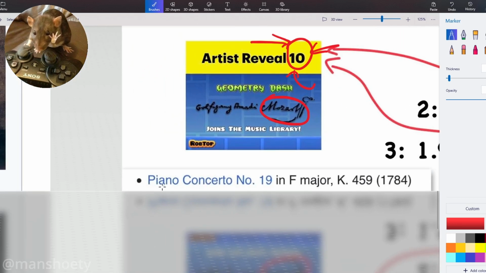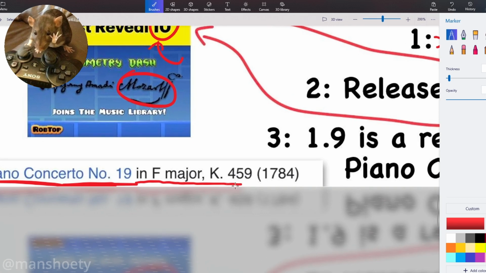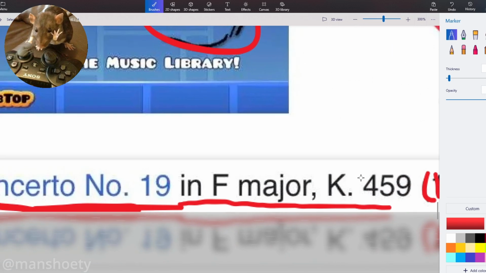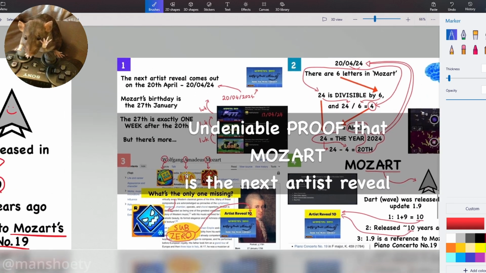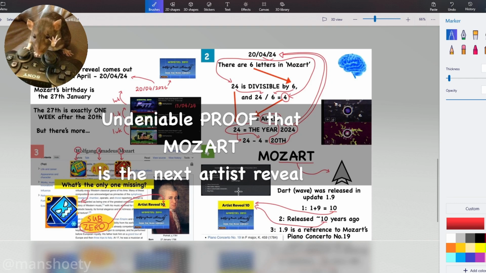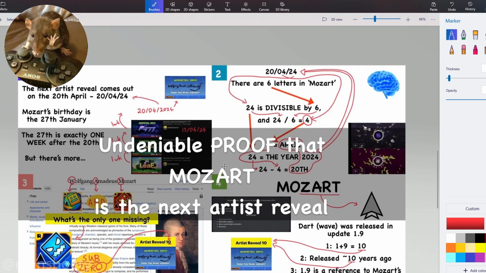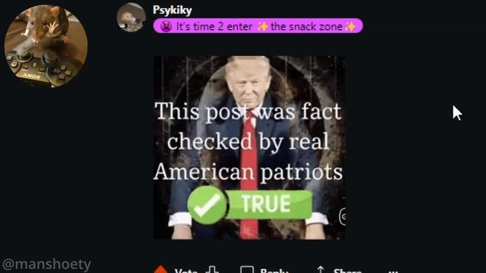And if you look here, here's the Wikipedia page for Piano Concerto number 19 in F major, K 459, in parentheses 1784. This is the Wikipedia, so it's accurate. This is accurate information. After seeing this, it is literally undeniable proof that Mozart is the next artist reveal. You physically cannot deny it. Anyone claiming they can deny it is not real. They're actually a goblin.